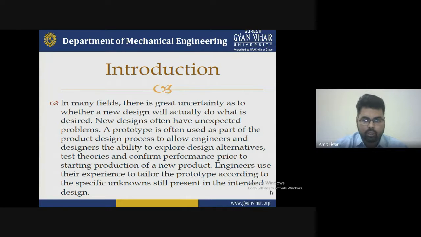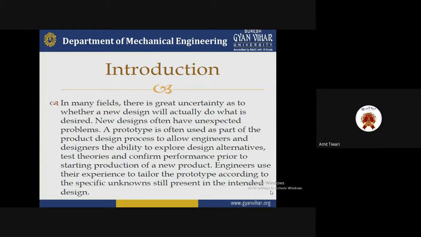We have to know what the intended design is that we want. So we create a sample copy of that before the final copy is manufactured. We create a sample copy and use it first, once, and then if you have difficulty, you go forward to the manufacturing, and it will be good for society and for whoever uses this type of technology in the future.